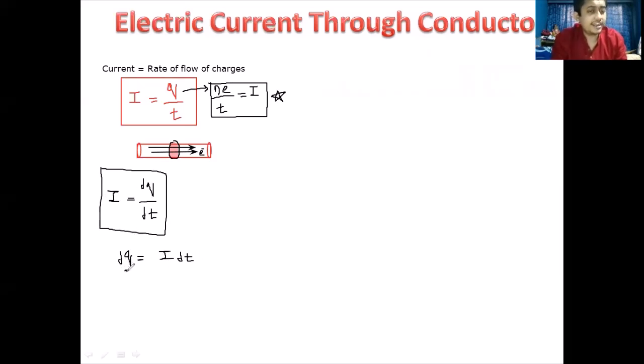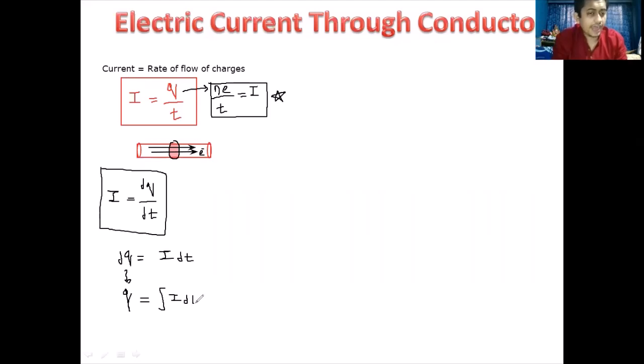But we are not interested in dq. What we want is q. How to get q? If I want to find the value of q from dq, then we should integrate it. Integration of dq will give us q, and integration of dq is nothing but integration of I into dt.